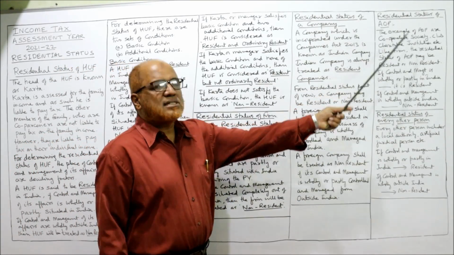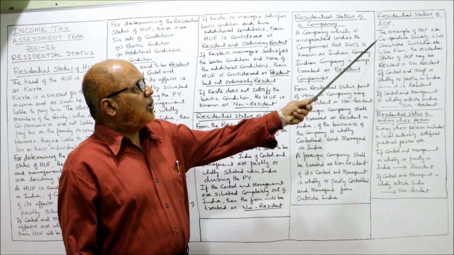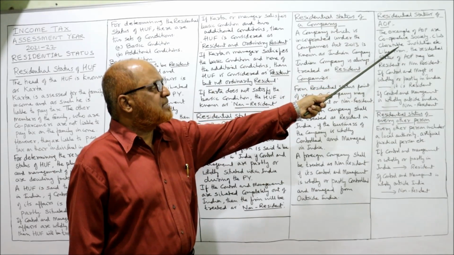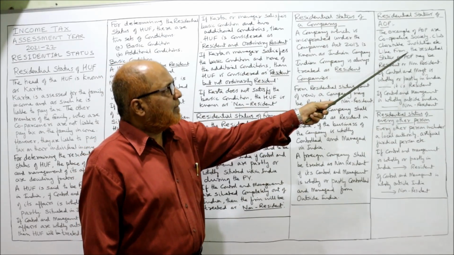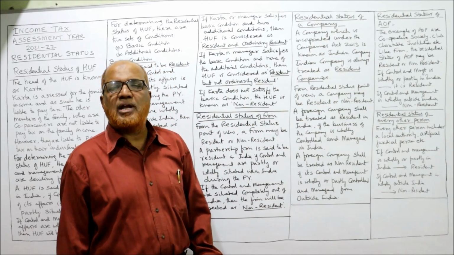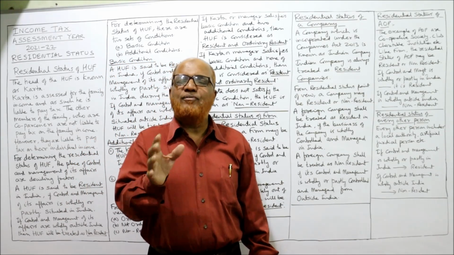Now, residential status of AOP, Association of Persons. Examples of association of persons are cooperative societies, clubs, charitable institutions, etc. The residential status of AOP may be resident or non-resident, just like the partnership firm.